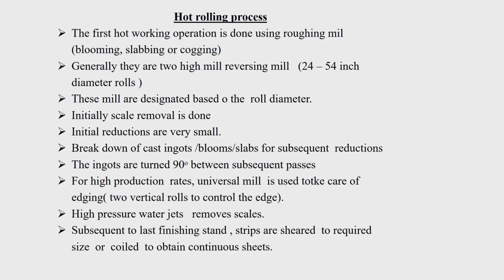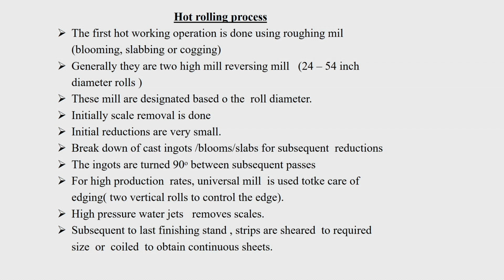If you are getting a slab, you call it slabbing, or otherwise where the size is very large, you call it cogging also. That is done by a roughing tool, where the surface roughness will be very high, not very smooth, so that extensive deformation can take place.